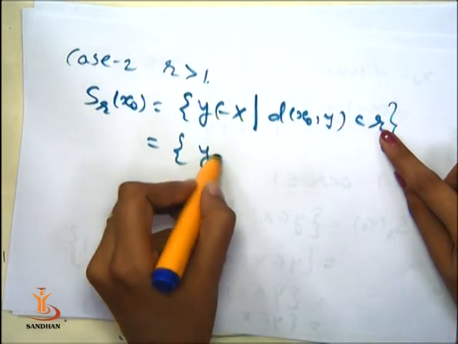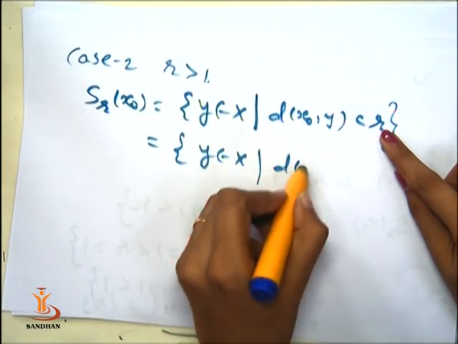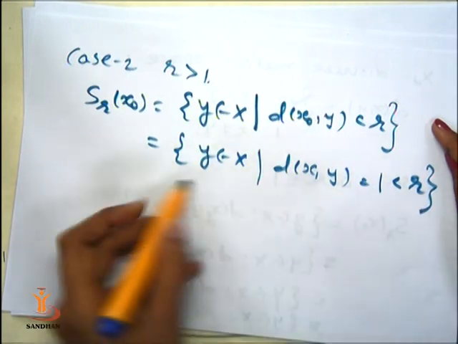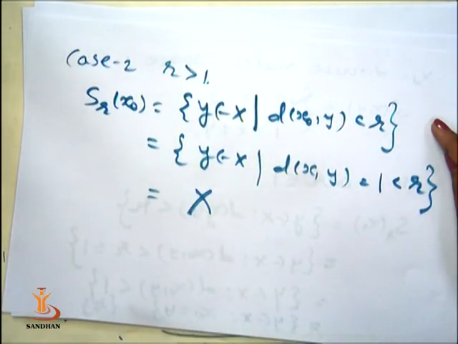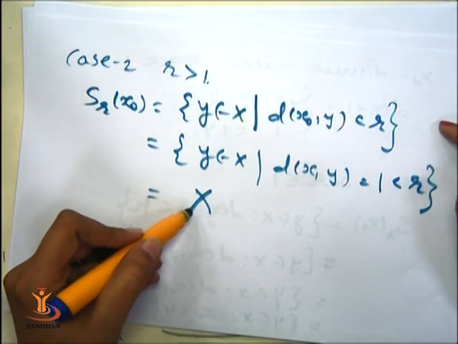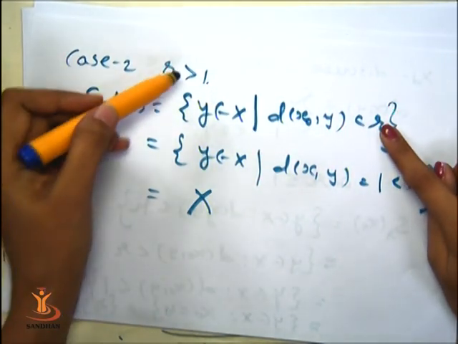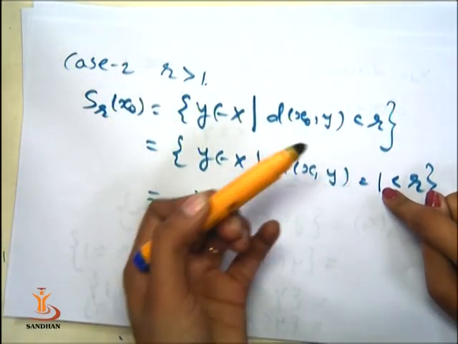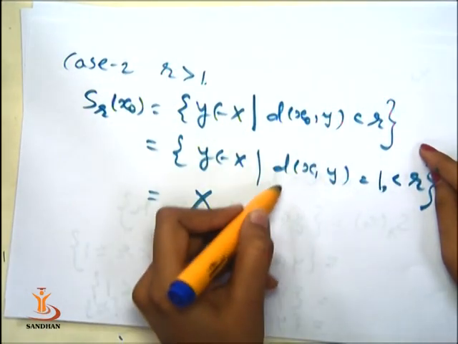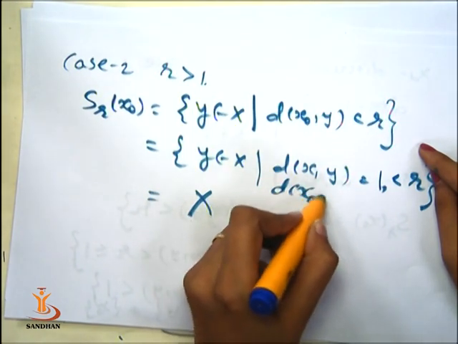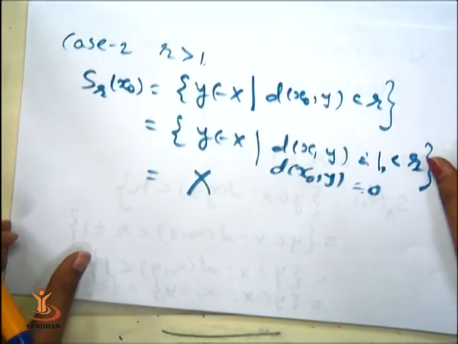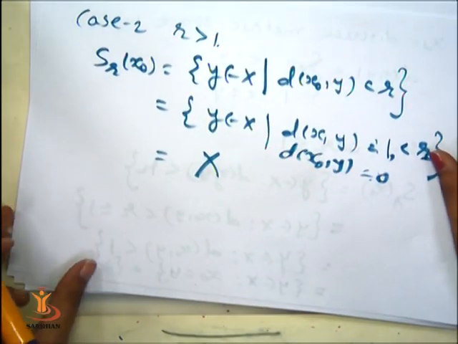So it is the set of all y in X such that distance between x and y is equal to 1 and 1 is less than r, and that is the whole space X, because we have only two choices of d, that is either 1 or 0, but r is greater than 1, so it is always 1, or 0 when it is x0 itself. Both possibilities are included here, so it is nothing but the whole space X.